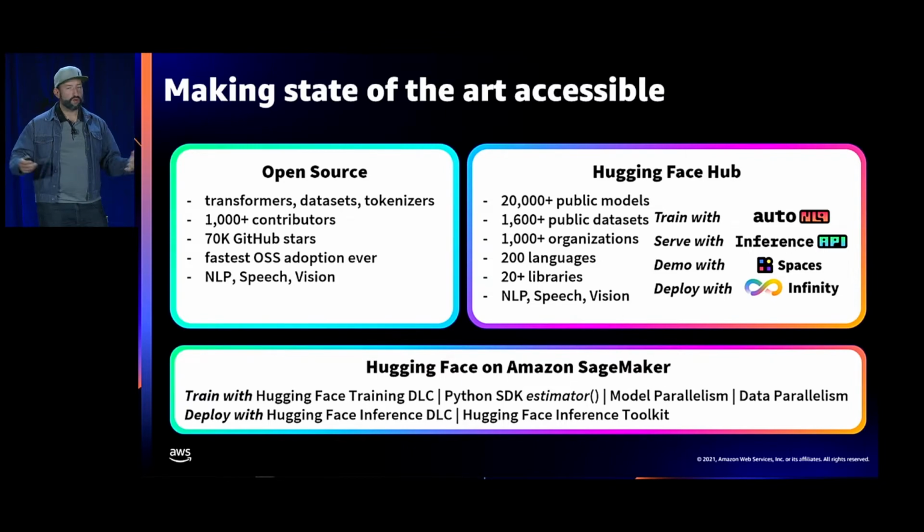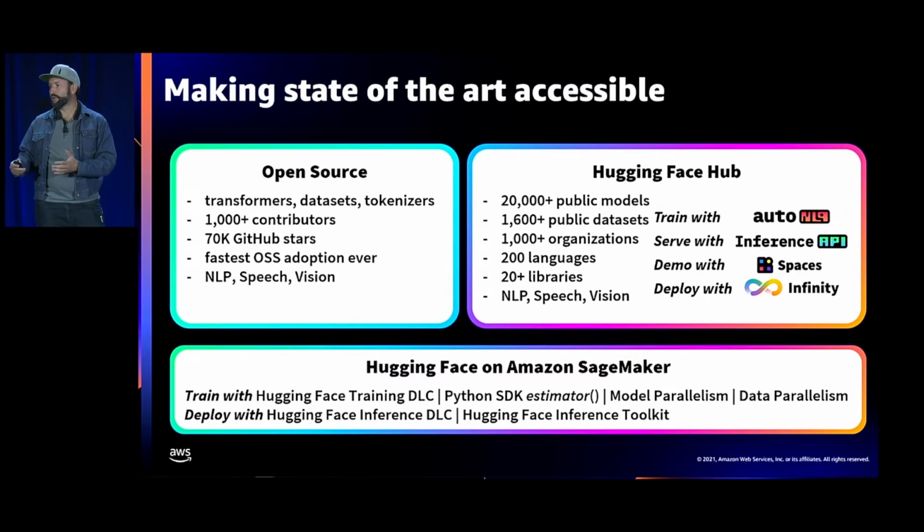What you can do with all those models and all those datasets is do further fine-tuning or training with AutoNLP, serving predictions with the Inference API, demoing these models in simple applications with our new Spaces product, and then deploy them for scalable production with Infinity.